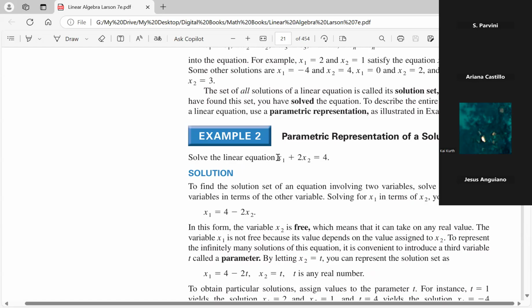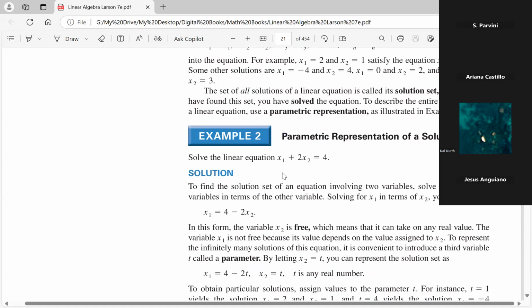Here I don't. So that means I cannot find a unique solution here. In cases where there are more unknowns than equations, we need to find the parametric solution set.